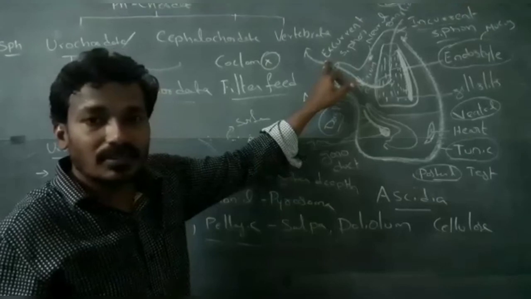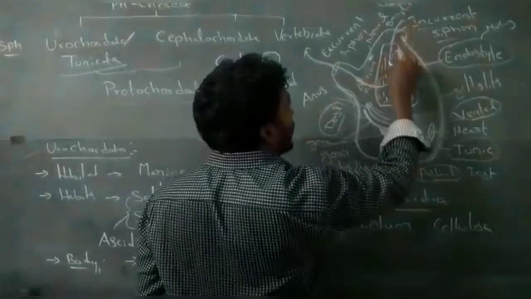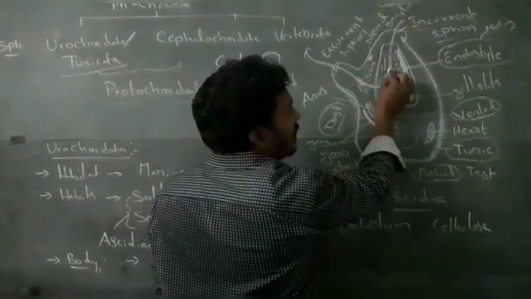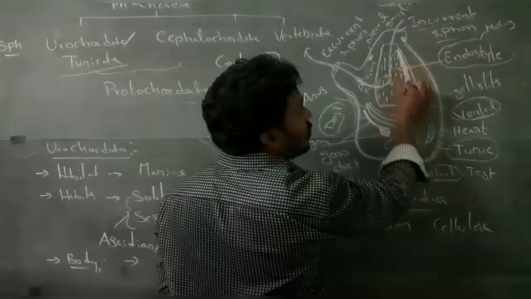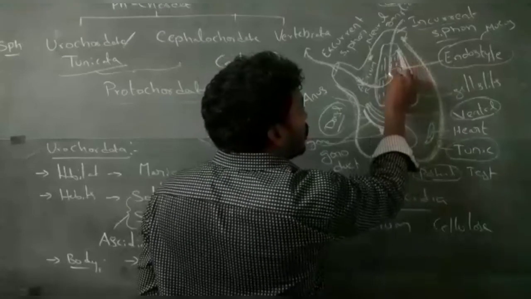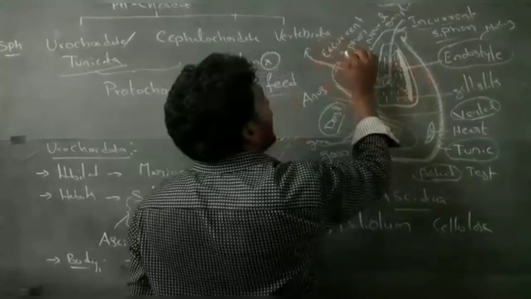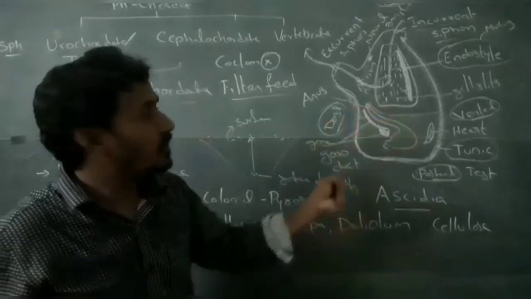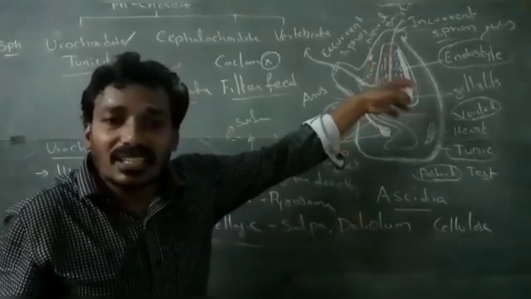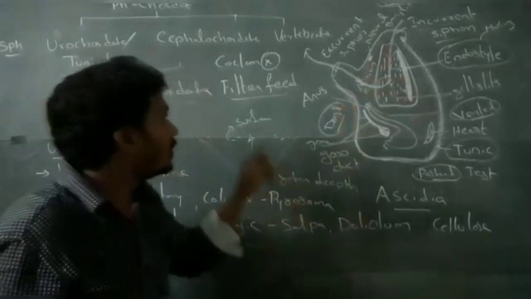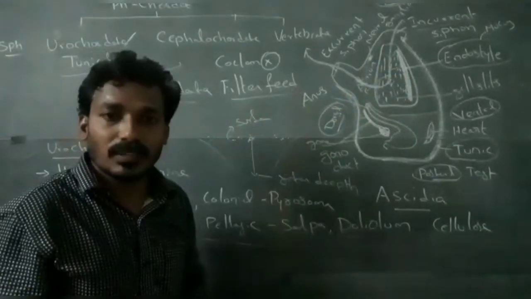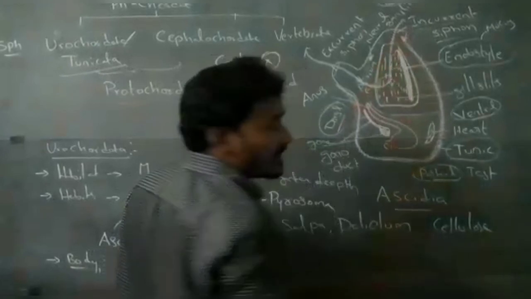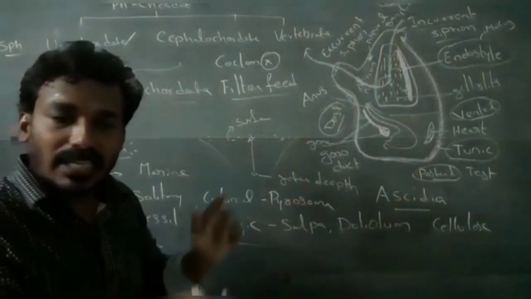Water enters into the incurrent siphon, and the zooplanktons present in the water are captured by the endostyle because of the mucus. The water goes out through the excurrent siphon. So the endostyle captures the food materials present in the water. This mechanism is called the filter feeding mechanism. The digestive system is a complete digestive system, both mouth and anus are present.